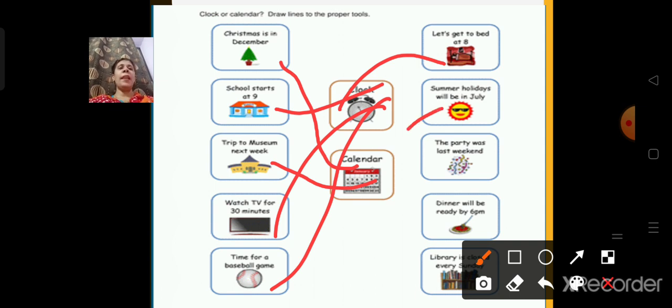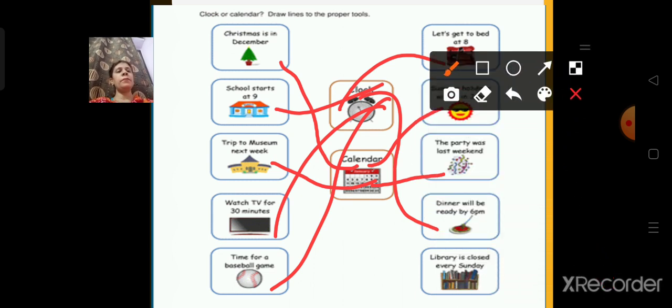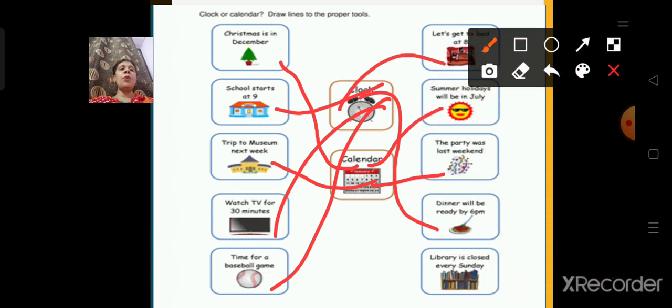July month will be in the calendar. The party was last weekend. Weekend, that is Saturday, Sunday. So that will be calendar. Dinner will be ready by 6 p.m. So that will be clock. Library is closed every Sunday. Sunday will be marked in calendar. I hope, children, it is clear.